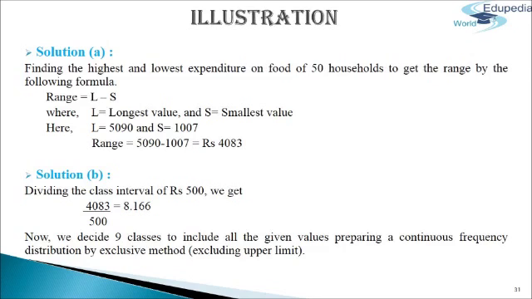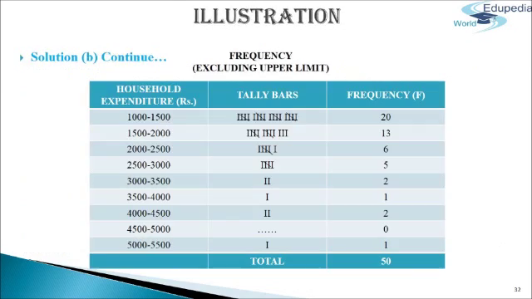Now second, that is B, we have to find the appropriate class interval by dividing the range. For that we will take a class interval of rupees 500. We get 4083 divided by 500, which comes to 8.166. Now we decide on 9 classes to include all the given values, preparing a continuous frequency distribution by the exclusive method, excluding the upper limit. Now we will prepare a table with 3 columns.